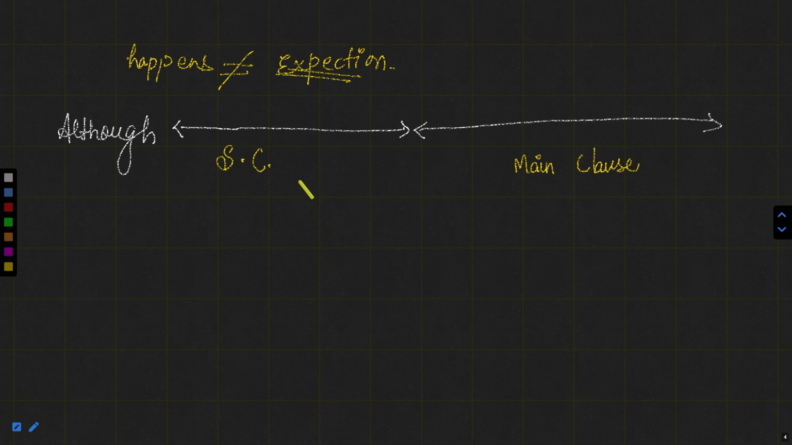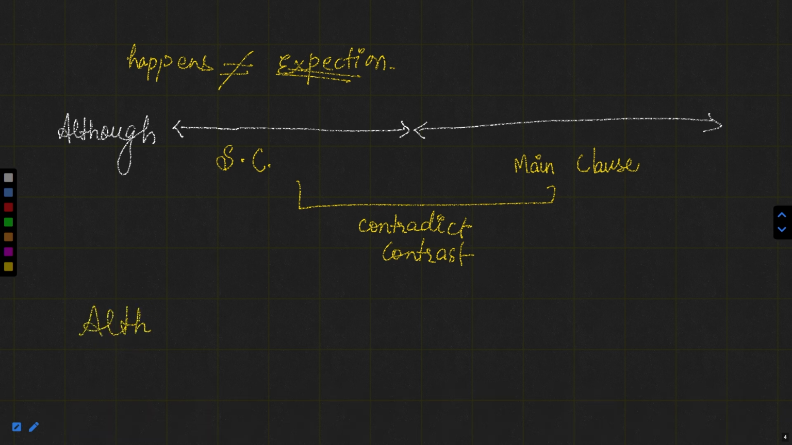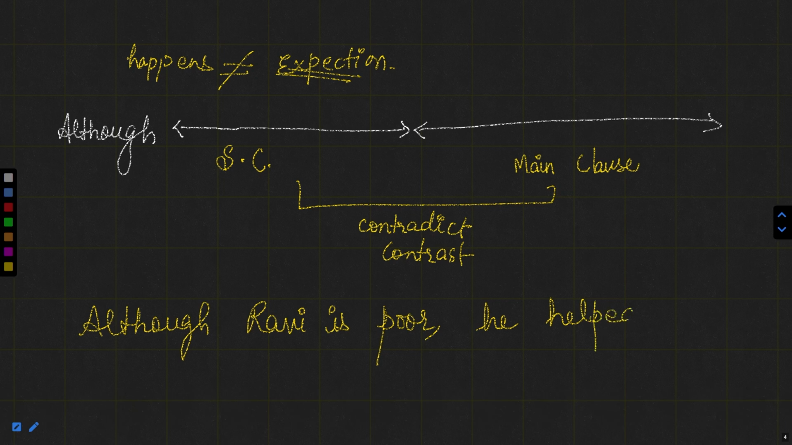One more thing, both these sentences or both these clauses contrast or contradict each other. They will show the contrast. It means whatever is written in the subordinate clause is just opposite to the information given in the main clause. For example, if I say, although Ravi is poor, he helped his friend.